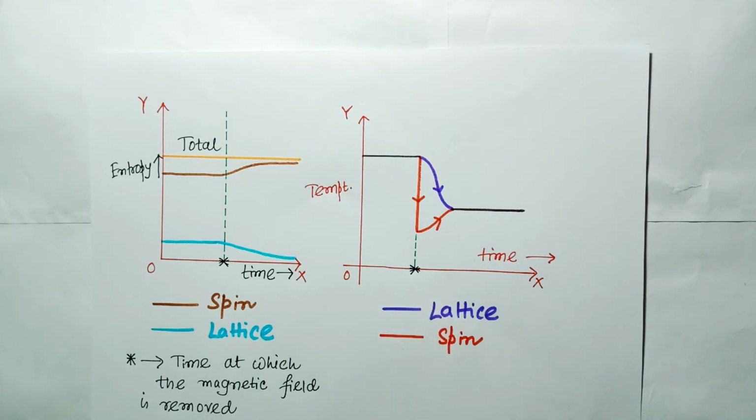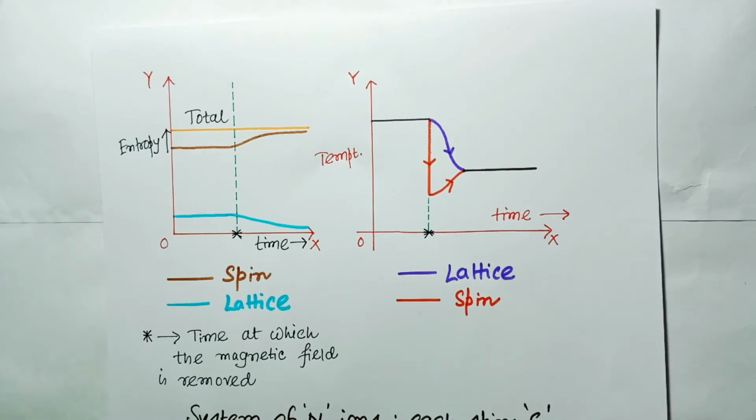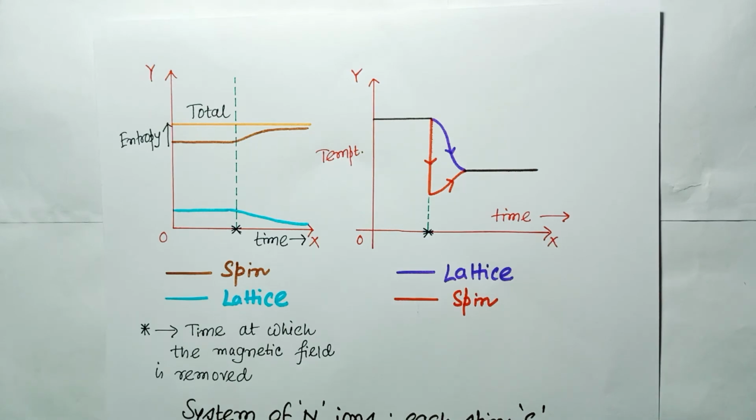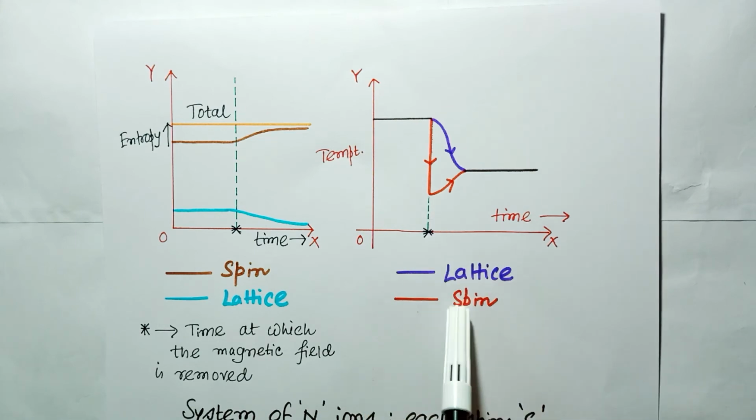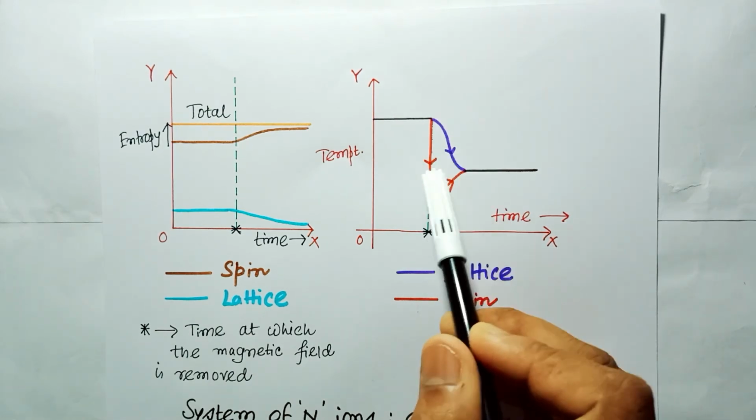So this is the point where I remove the magnetic field. Now you can see that at the moment the magnetic field is removed, the temperature due to the spin part suddenly drops. You can see there is a sudden drop in the spin part, but the lattice part decays slowly, so they separate. After the removal of the magnetic field, there are two separate lines.